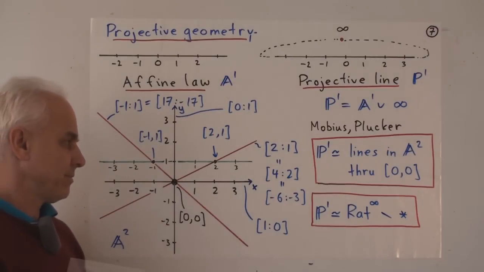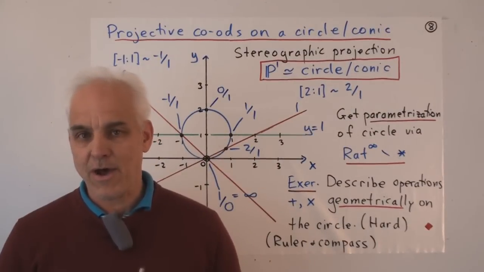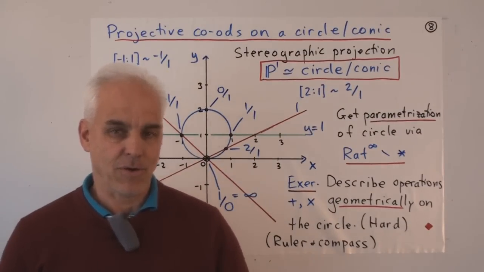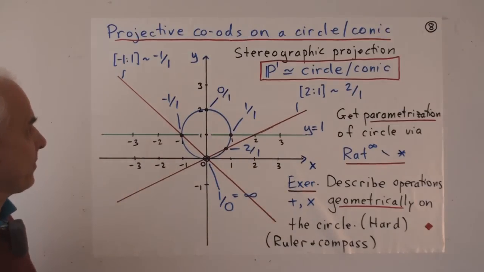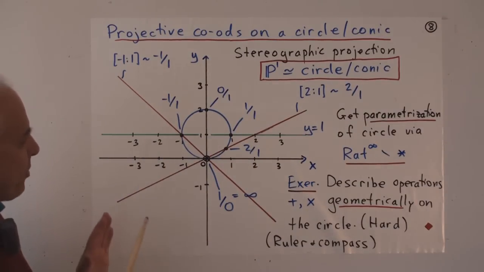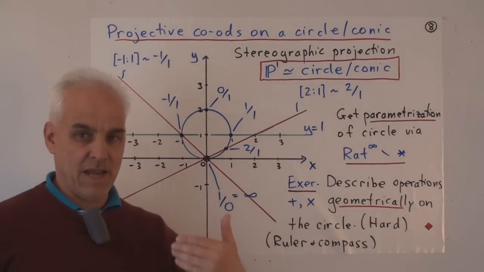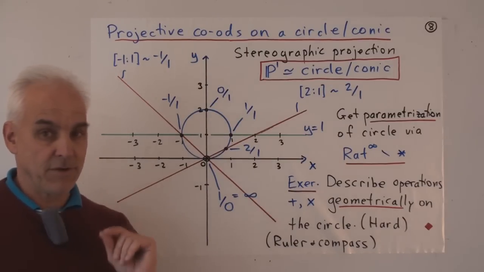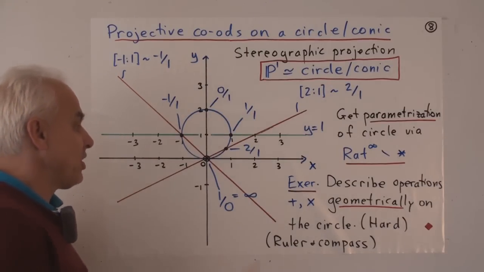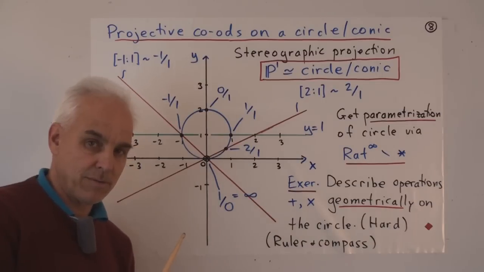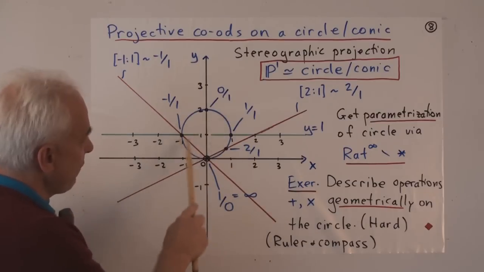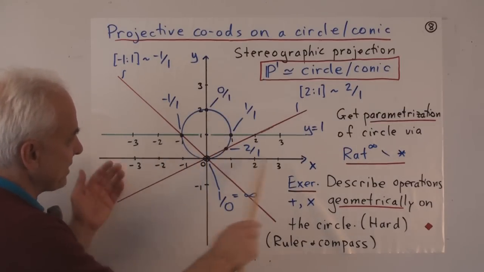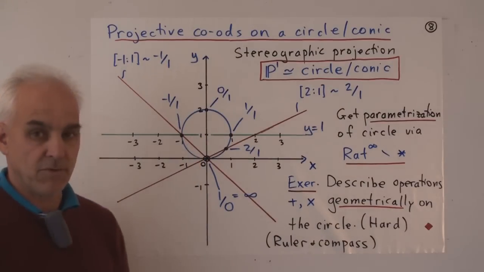Finally, I'd like to show you how the extended rational numbers help us coordinatize the circle, or in fact a general conic. So what we're going to do is augment the picture on the last slide by introducing also a circle. But it's not going to be a circle centered at the origin. It's going to be a circle which passes through the origin. And I'm going to choose the circle of radius 1, or quadrance 1, which is sitting above the x-axis with center at the point (0, 1).